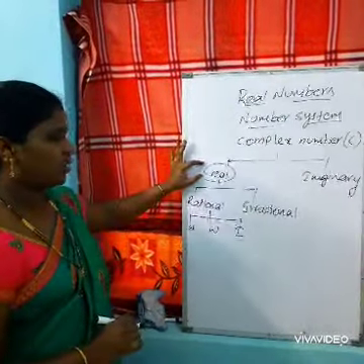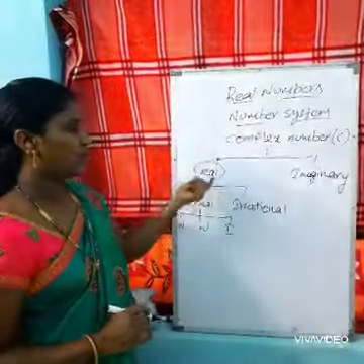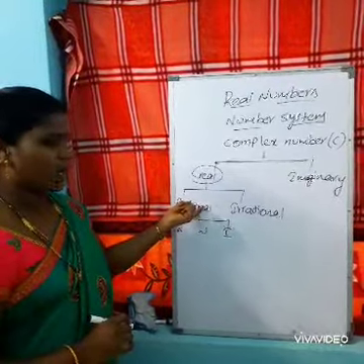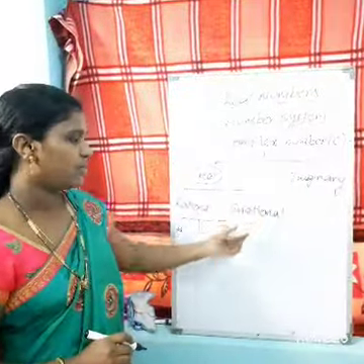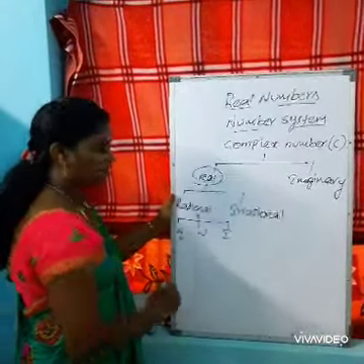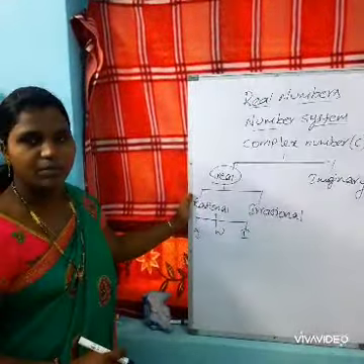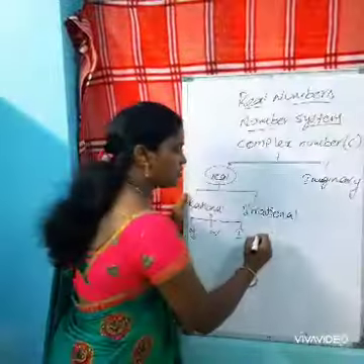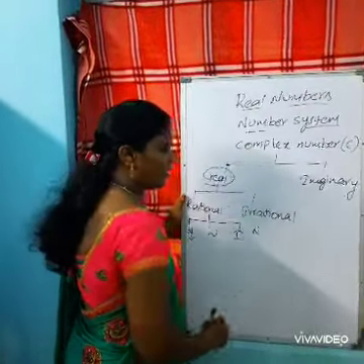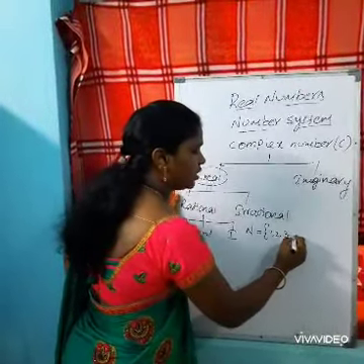Real numbers are nothing but the union of rational and irrational numbers. So first let us once recall what natural numbers are. Natural numbers are all the countable numbers. It is denoted with the first letter of natural numbers, N, and it can be written as a set of 1, 2, 3, and so on.